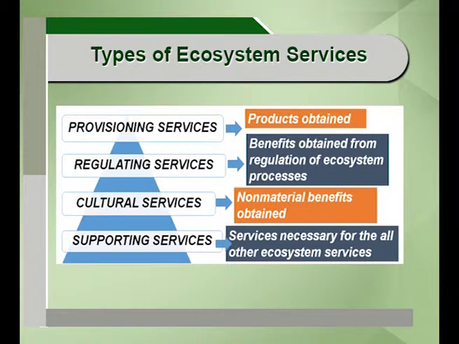The services provided by the ecosystem can be divided into 4 types: provisioning services, regulating services, cultural services, and supporting services. There are direct and indirect benefits of the ecosystem.